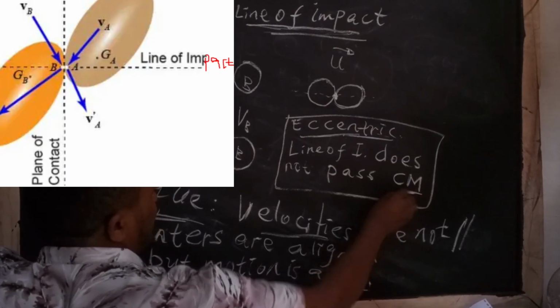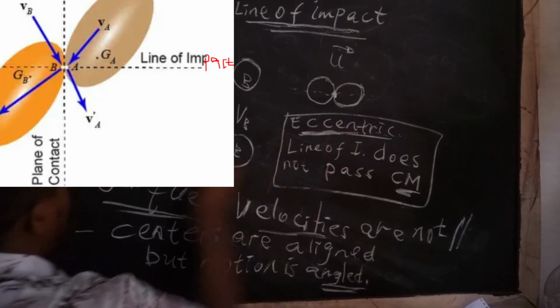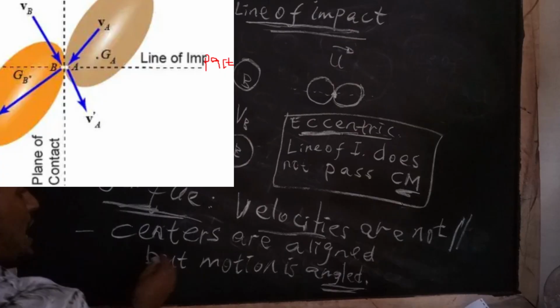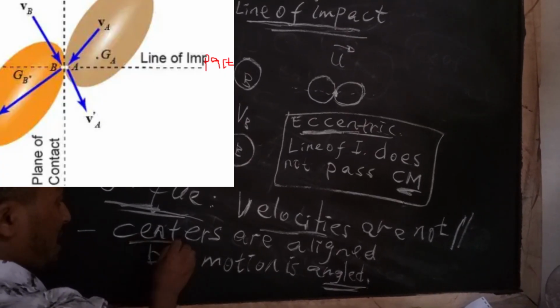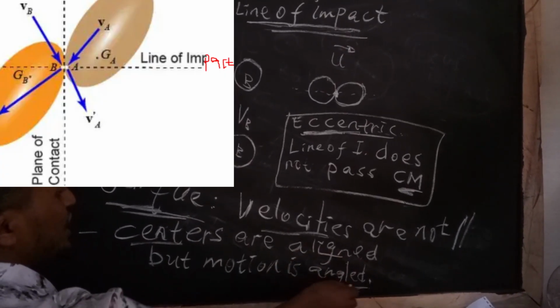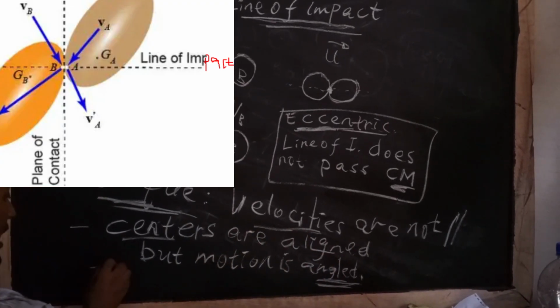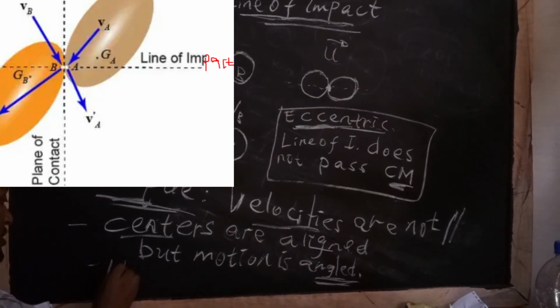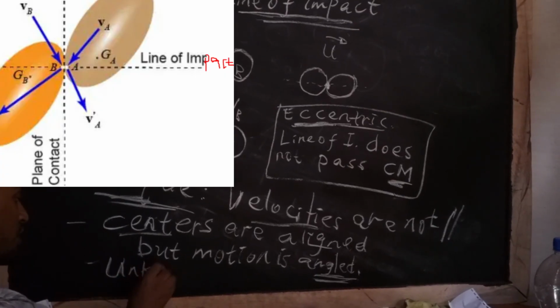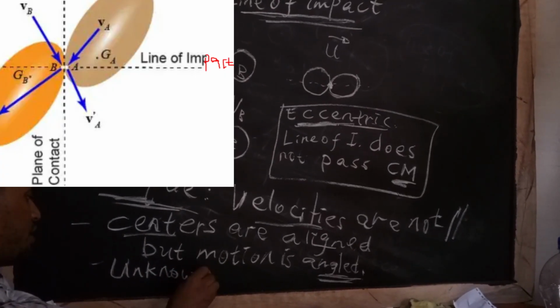So this varies in eccentric, but in oblique, the centers of mass are aligned, but motion is angled in varying unknown direction and unknown magnitude.